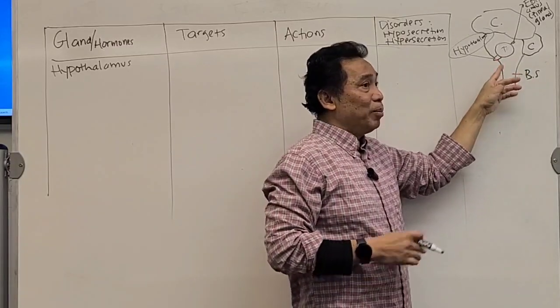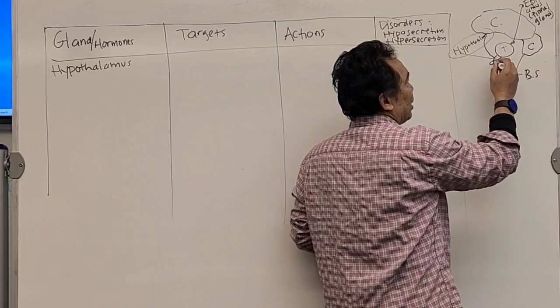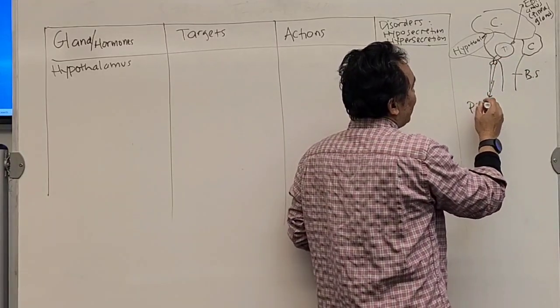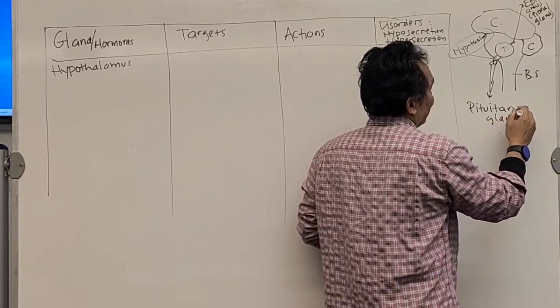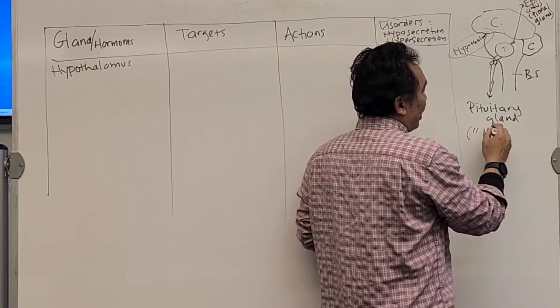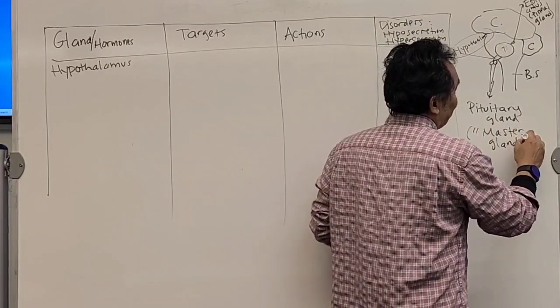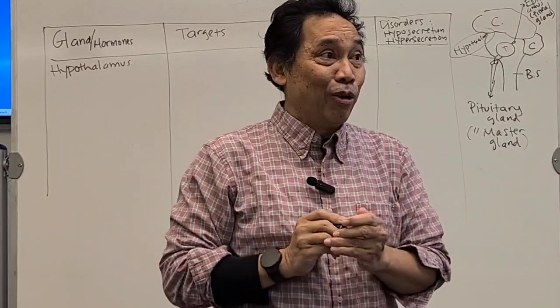So this hypothalamus is connected to a very important endocrine gland. It's called the pituitary gland. And this pituitary gland is also called the master gland because it's very important. This is the master gland in our body.